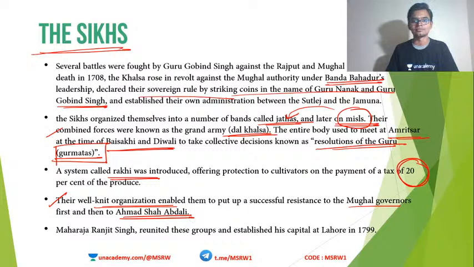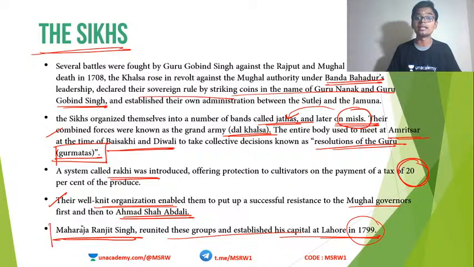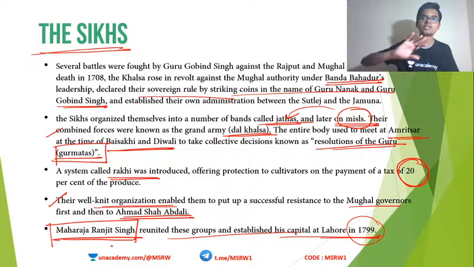Okay, and they formed a well-knit organization, and this enabled them to successfully resist Mughal governors and Ahmad Shah Abdali. If you remember, both the Mughals and Ahmad Shah Abdali couldn't actually conquer the Sikhs because they were a very well organized, very well structured clan, the Sikhs. Okay, we will talk about Maharaja Ranjit Singh also later. Maharaja Ranjit Singh reunited these groups and established his capital in Lahore in 1799. We have to see Maharaja Ranjit Singh in detail in modern India. Okay, so this is how Sikhs came into prominence.